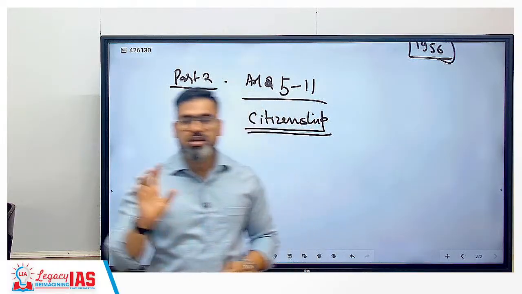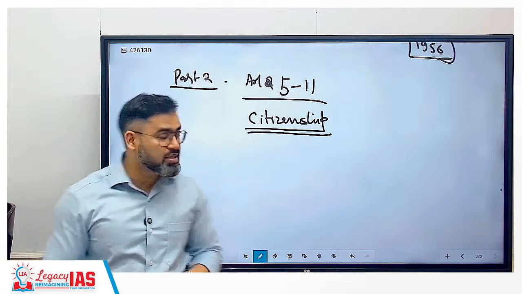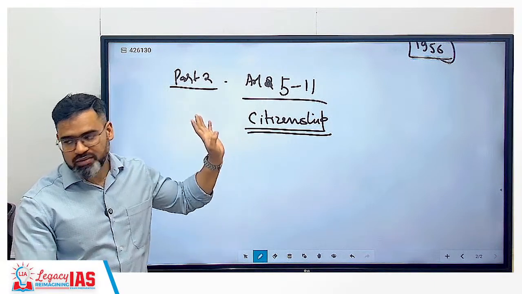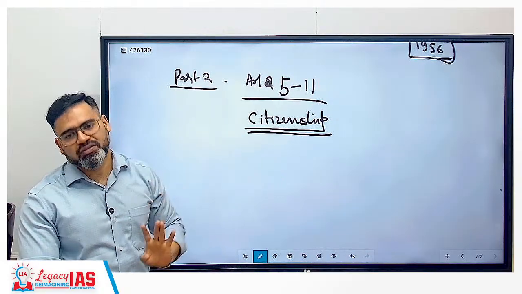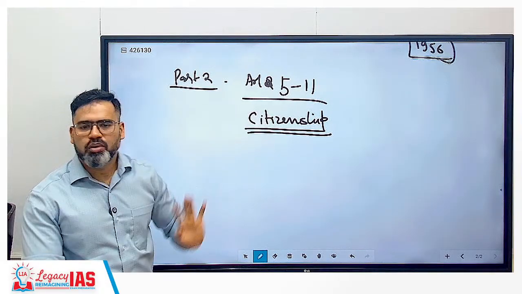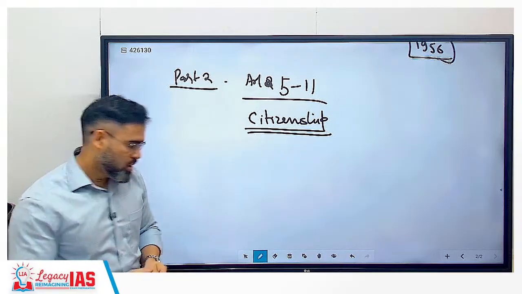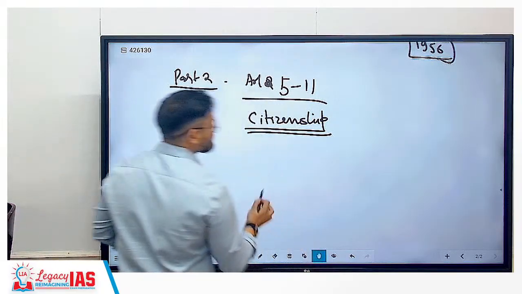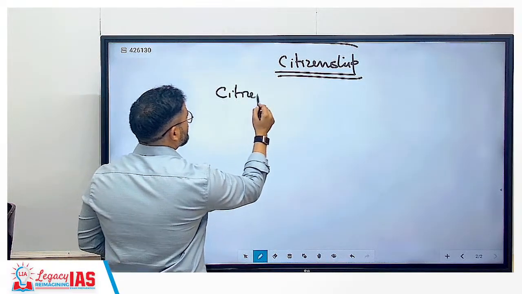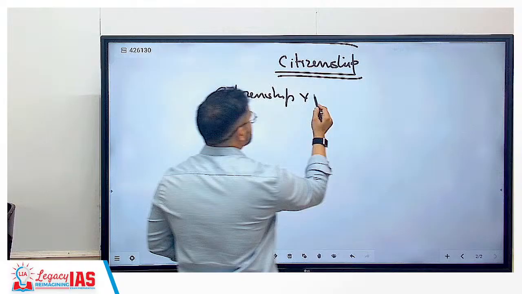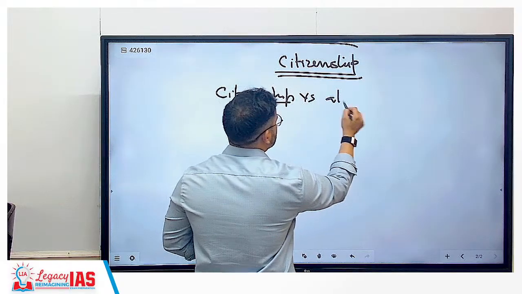Clear? So these are the 5 methods. Where are these methods mentioned? Not under Articles 5 to 11; they are mentioned under the Citizenship Act of 1955. That is the reason I am saying that is not important. Clear? So here we will cover citizens versus aliens.